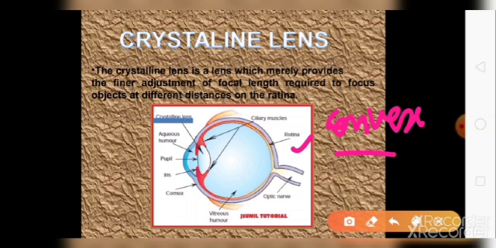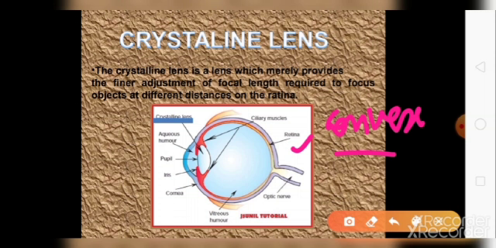For example, if we are seeing an object placed nearby to us and one object is far away from us, you are able to see both kind of objects. The lens will focus all the light coming from the object to the retina of your eye and forms an image there.